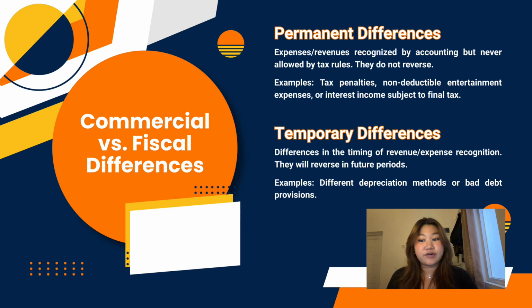For the permanent difference, these are expenses or revenues recognized by accounting but never allowed by tax rules. They don't reverse. For example, tax penalties, non-deductible entertainment expense, or interest subject to final tax. And for the temporary difference, it is a difference in the timing of revenue or expense recognition, and it will reverse in future periods. For example, different depreciation methods or bad debt provisions.